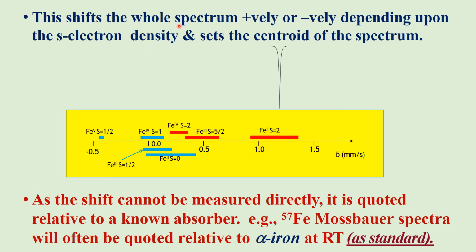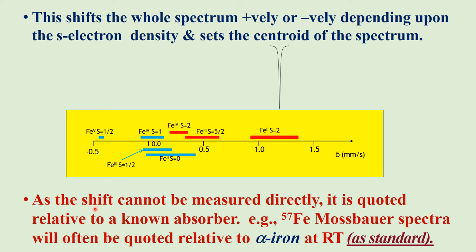It shifts the whole spectrum positively or negatively depending upon the s electron density. The isomer shift sets the centroid of the spectrum. We will see in the next part, quadrupole splitting. The isomer shift represents the centroid of the Mössbauer spectrum.